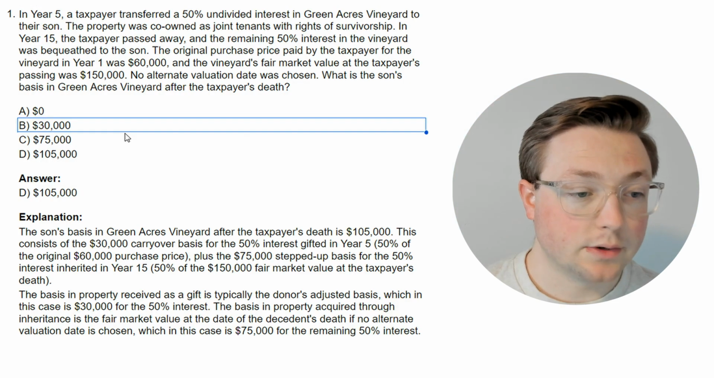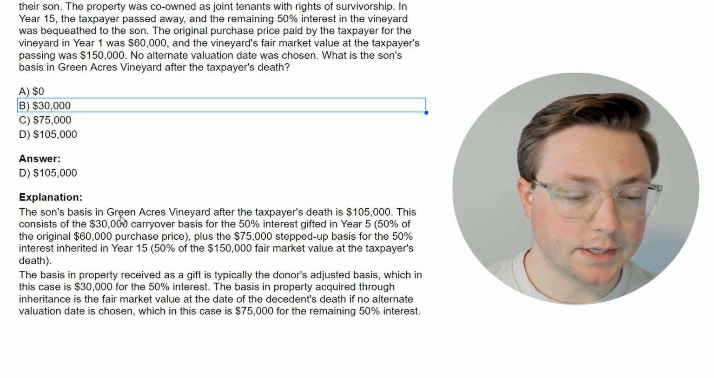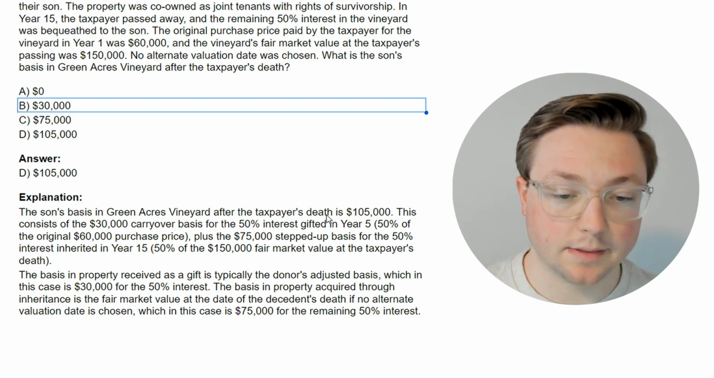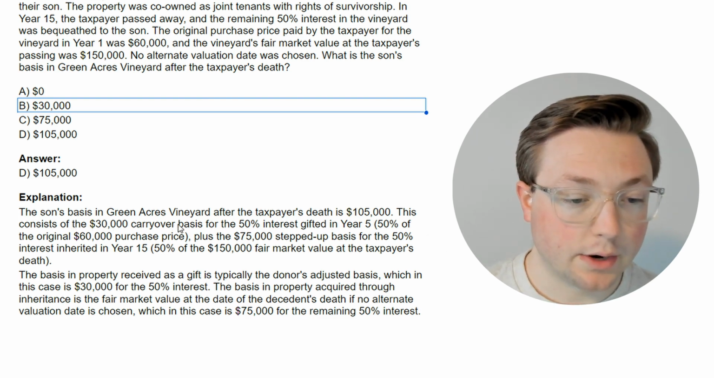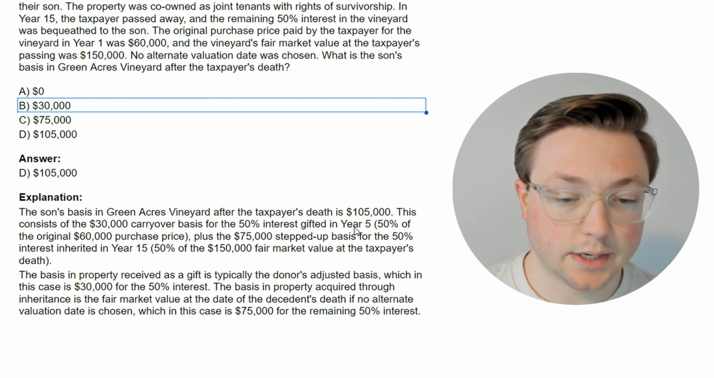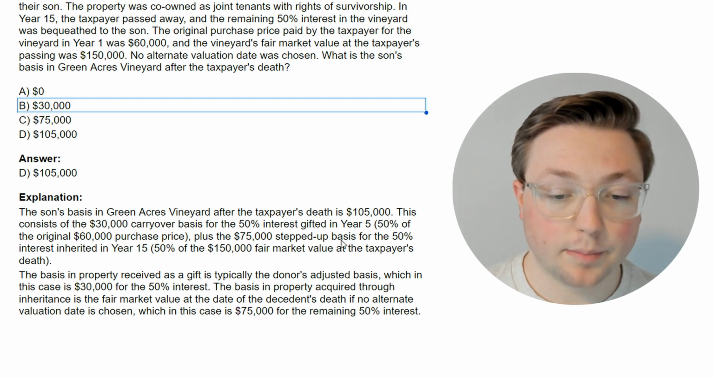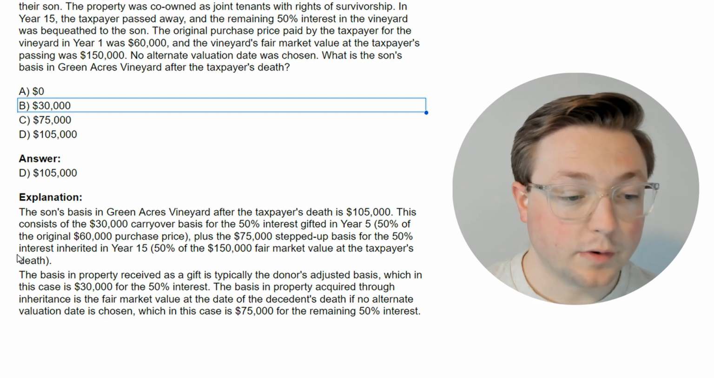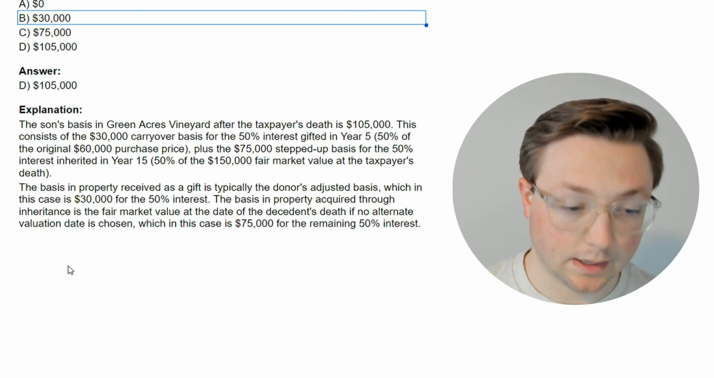All right, so the answer is D, $105,000. So let's try to learn from this explanation. The son's basis in Green Acres Vineyard after the taxpayer's death is $105,000. Why? This consists of the $30,000 carryover basis for the 50% interest gifted in year 5, so 50% of the original $60,000 purchase price, plus the $75,000 stepped up basis for the 50% interest inherited in year 15, so 50% of the $150,000 fair market value at the taxpayer's death.